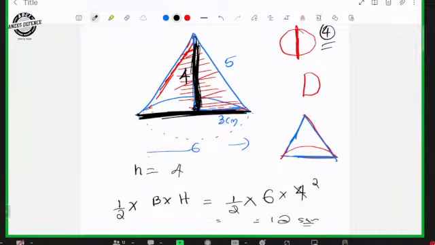So we have to use the formula of the normal area of a 2D figure, that is the area of the triangle is half into base into height. So half into base, the entire diameter 6, into height 4. So you are getting 12.